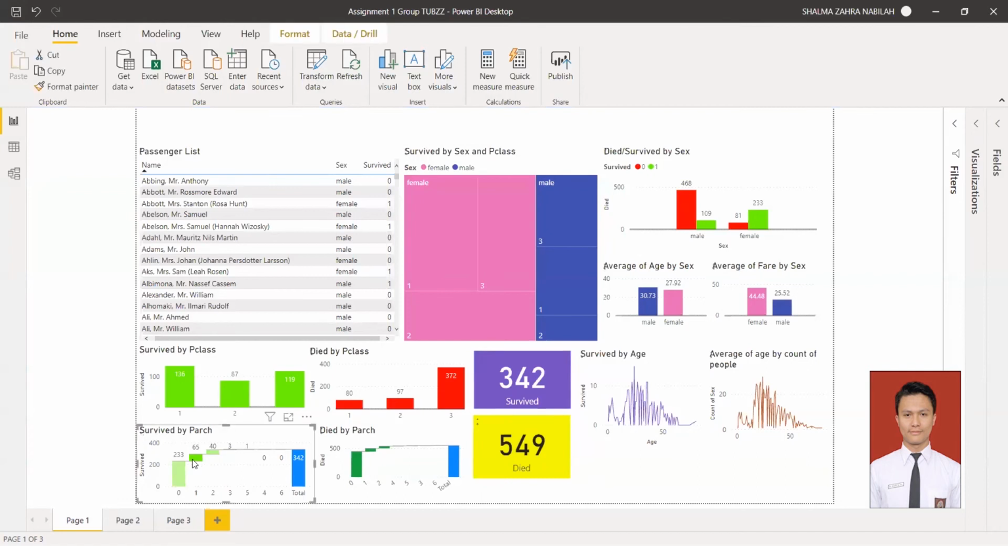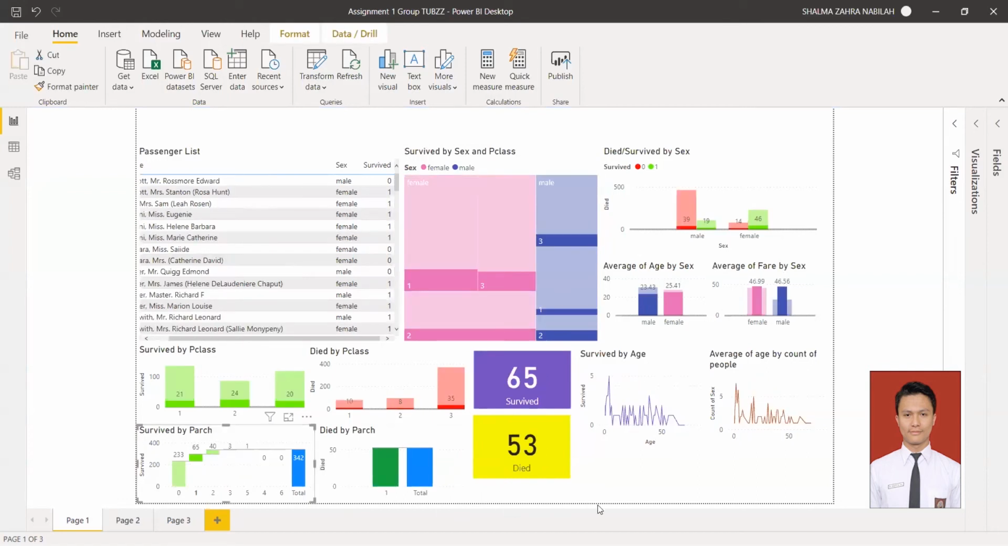Next question is, in parch 1, how many people have died at a certain age? In survive by parch 1, there are 65 people who survived and 53 people who died. And in survive by age, at age 34, the number of survivors is 2.